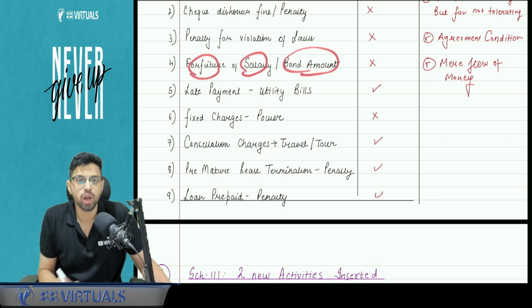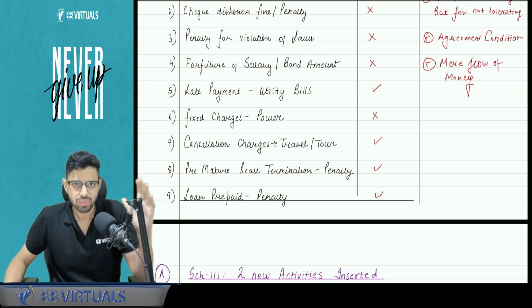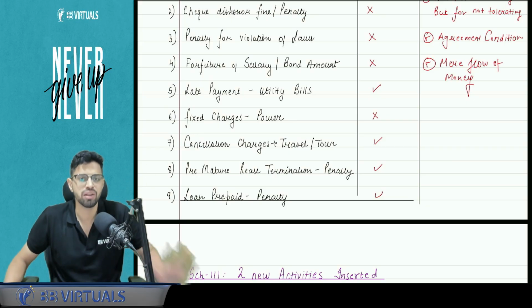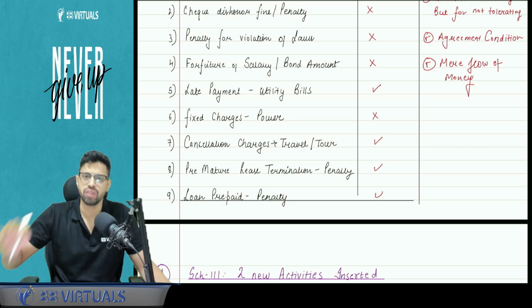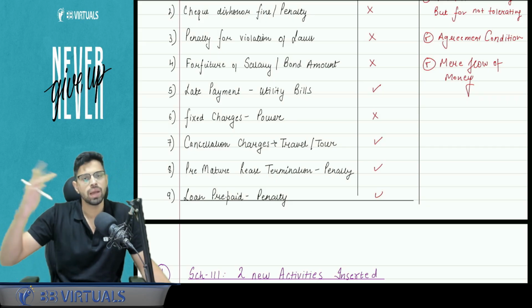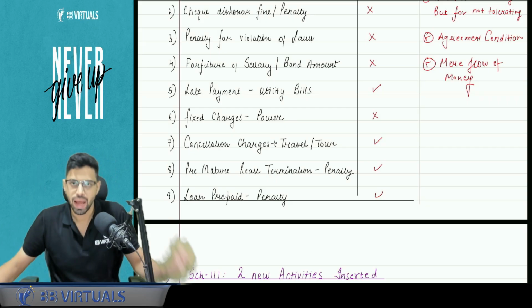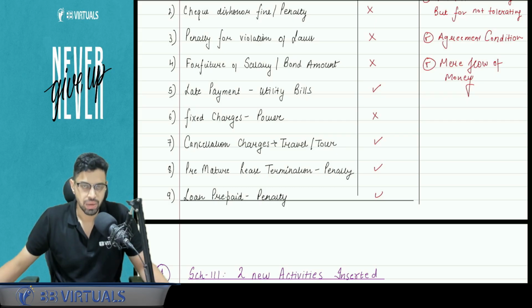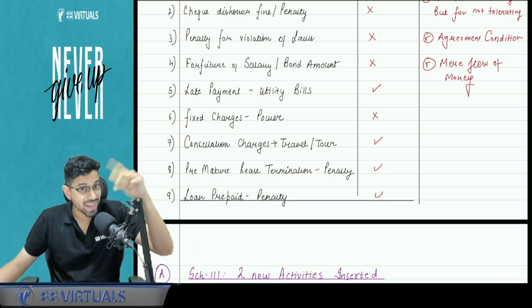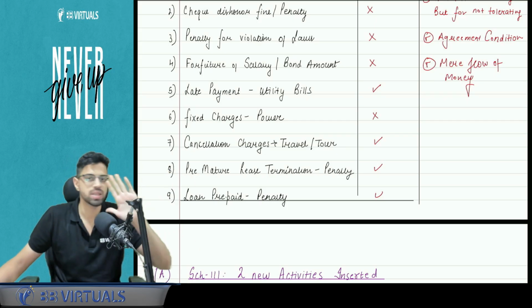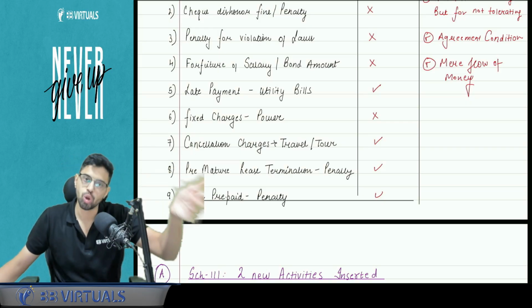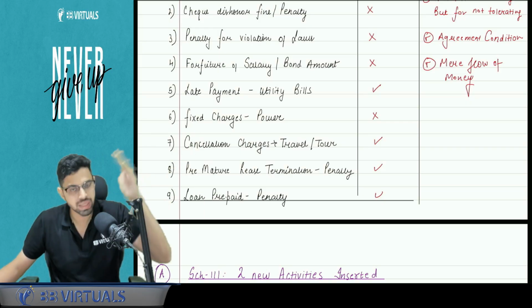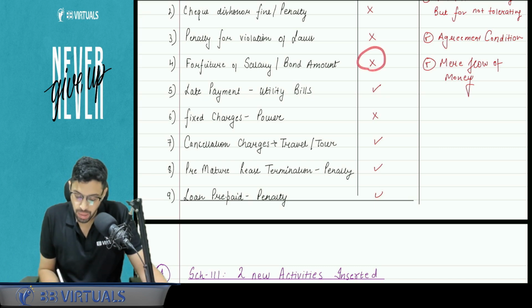Forfeiture of salary or bond amount. Now what happens? I signed a bond with my employer. Let's say I'm working in Flipkart and I signed a 2 years bond that okay, I will not leave before 2 years. If I resign under 2 years, then I will pay 2 lakh rupees to Flipkart. And this happens, let's say after 7 months I resign. Now for Flipkart, that 2 lakh, is it a consideration? Answer is no. I did not receive anything in return, and this was not to tolerate something, but it was for not tolerating me leaving early. Okay, this was to discourage me. So not under GST.